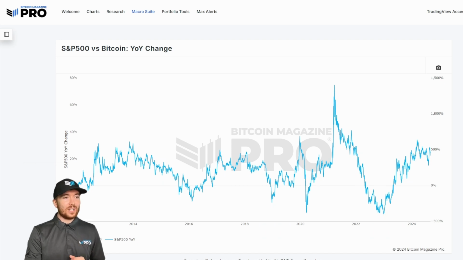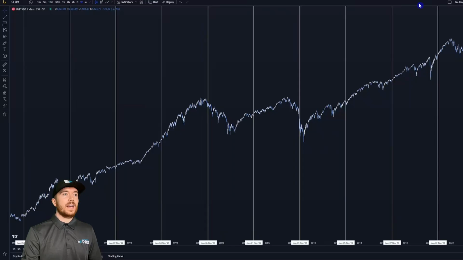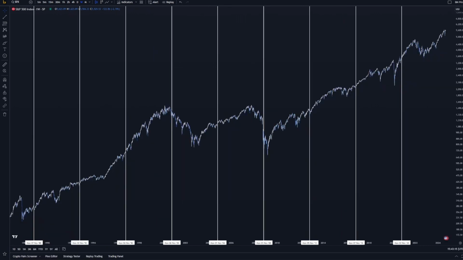If we go over to this chart here, we can also see that this isn't just isolated to the last 3 elections that we've had during Bitcoin's life. If we go to the S&P 500 chart we have here on TradingView, if I just hide myself, we can see that in almost every single one of these occurrences, the price a year later was significantly higher in the S&P 500. The only instance in the past 4 decades where this wasn't the case was the dot-com bubble in 2000, when a year later we were still in a little bit of a recession.